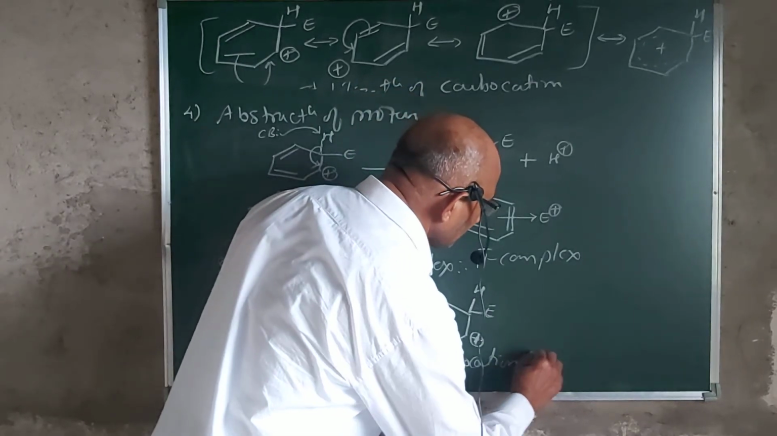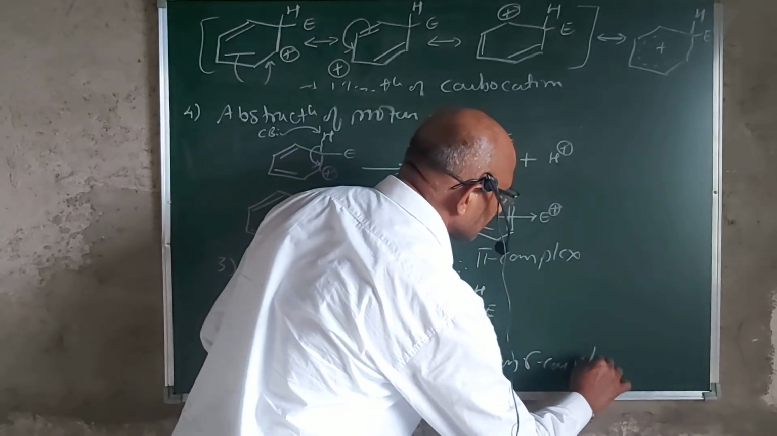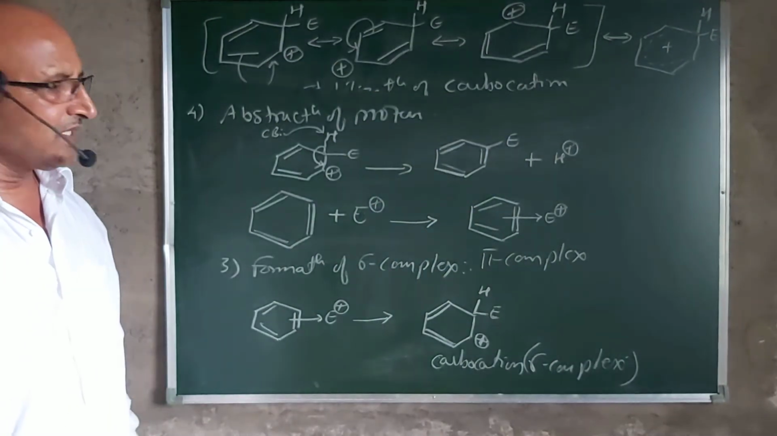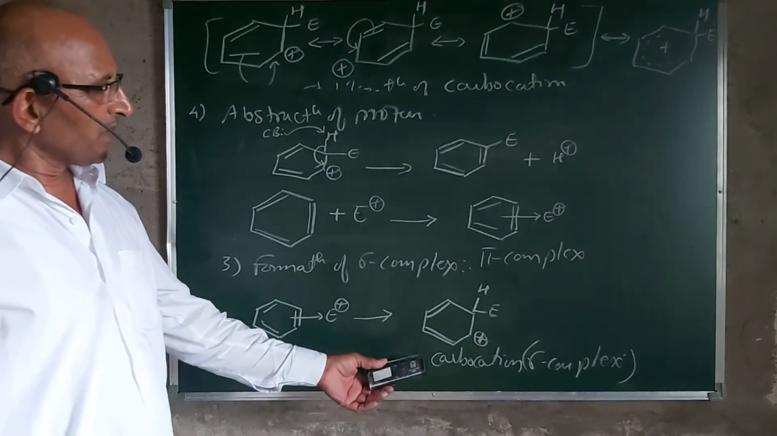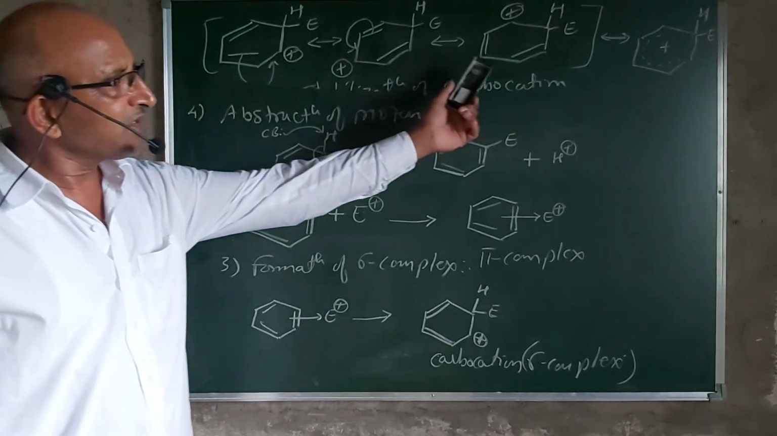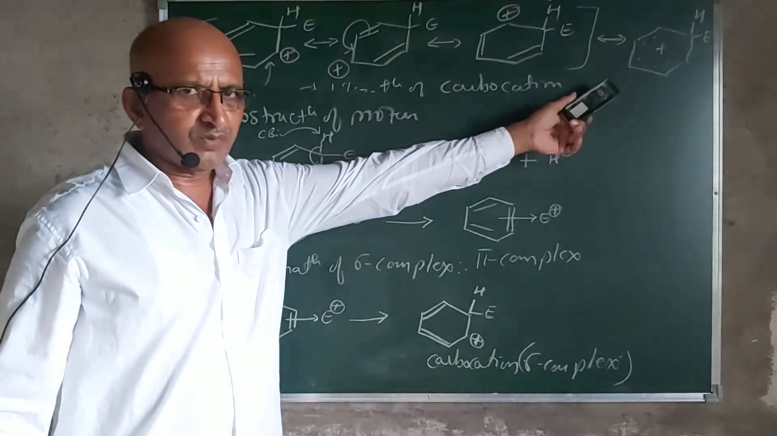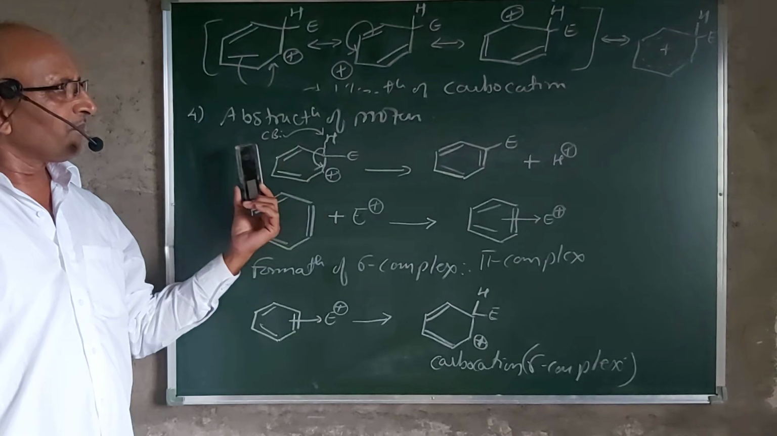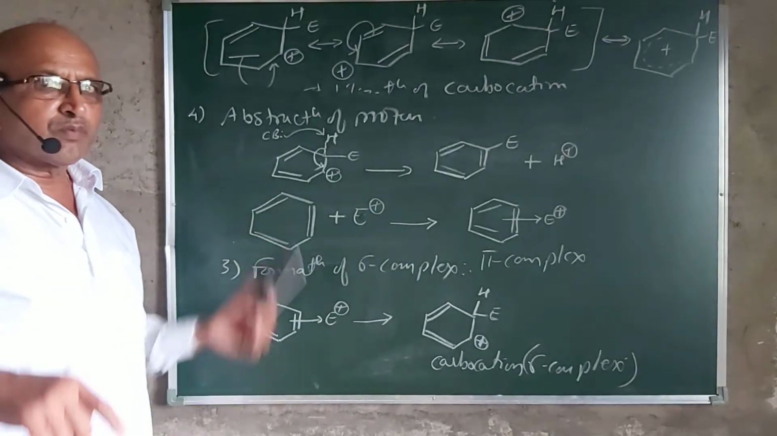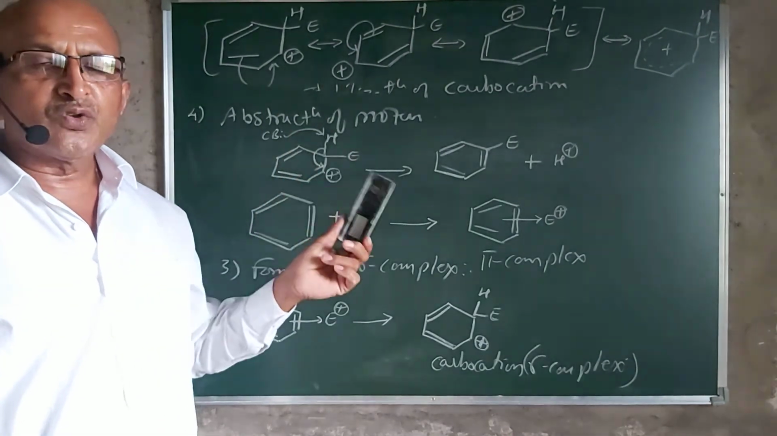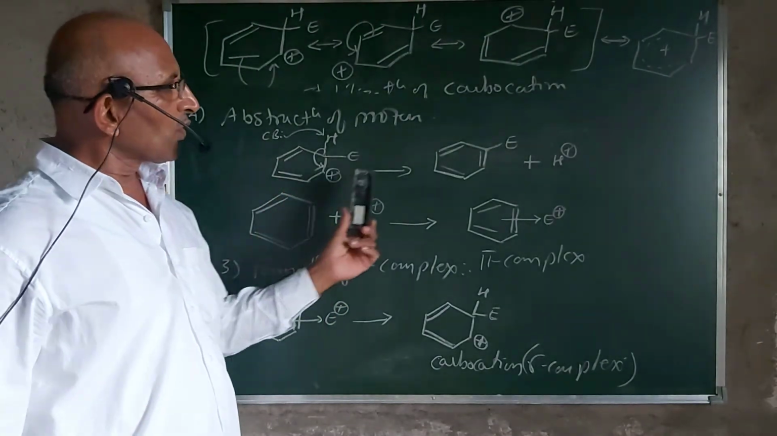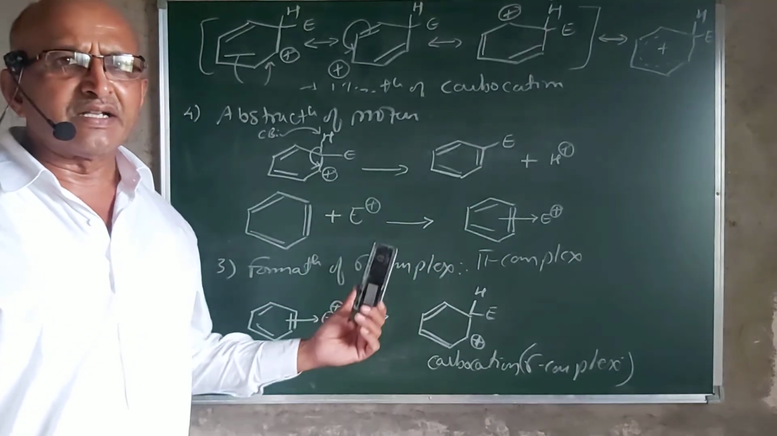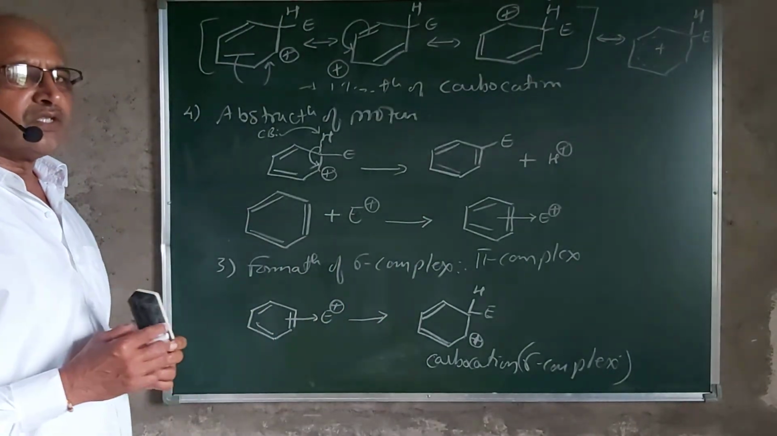which is also termed the sigma complex. A sigma bond is formed in this reaction, and this sigma complex is stabilized by different resonating structures, which lead to the formation of a resonance hybrid. Then at last comes the abstraction of the proton by the conjugate base which was formed in the very first step, the formation of the electrophile. It abstracts the proton and gives you a substituted product in which the aromatic character is retained. So this is the general mechanism.